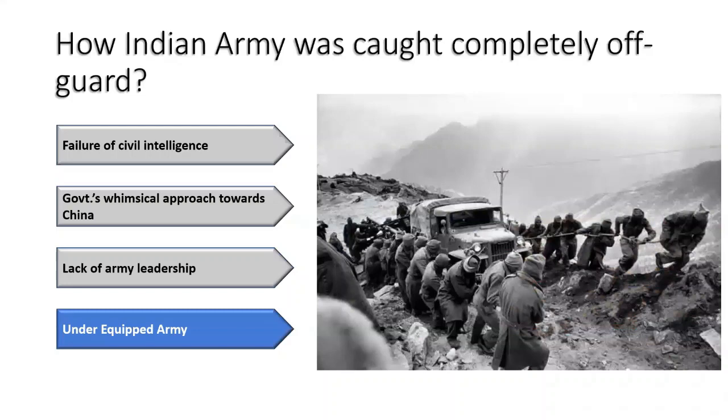Moving on, we already discussed that the Indian Army was severely under-equipped due to both army leadership and government inaction, and we know that the Indian government treated only Pakistan as their enemy. So the Indian Army defense budget was abysmally low. The army at that time had about 350,000 personnel, which increased to around 800,000 after the 1962 war defeat.